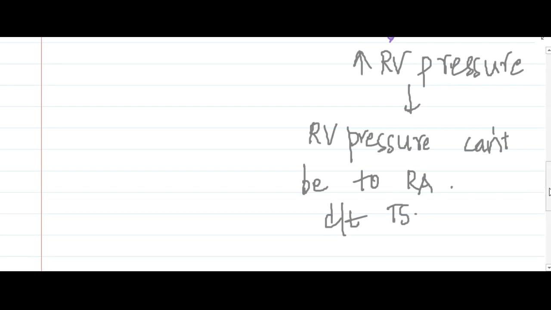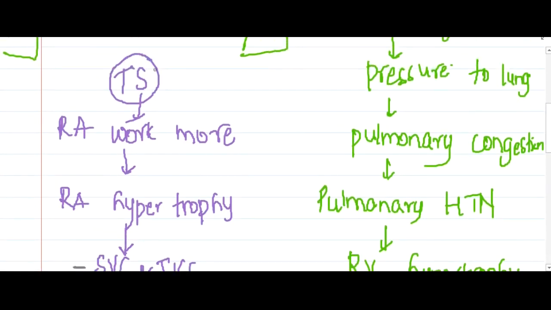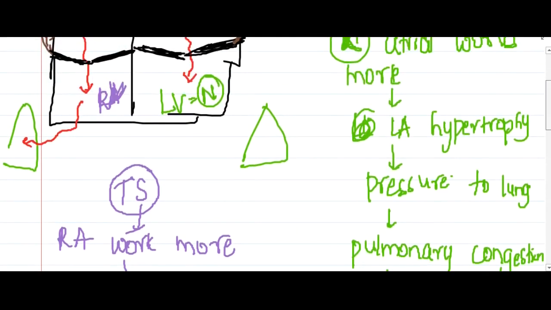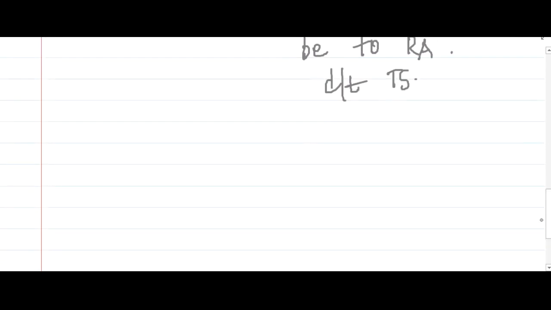As a result, the back pressure occurring to the superior vena cava and inferior vena cava is only due to tricuspid stenosis, and it is not the pressure from the combined mitral stenosis. So this is the main pathogenesis which you should understand.